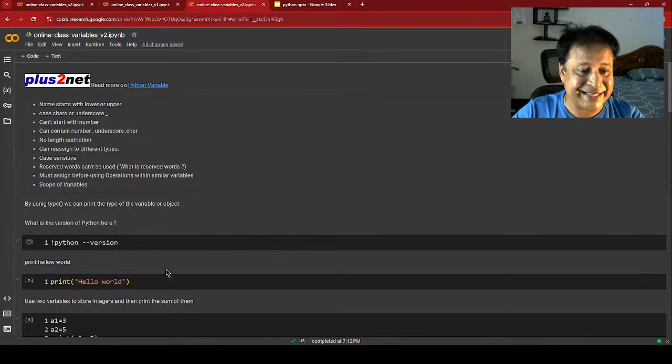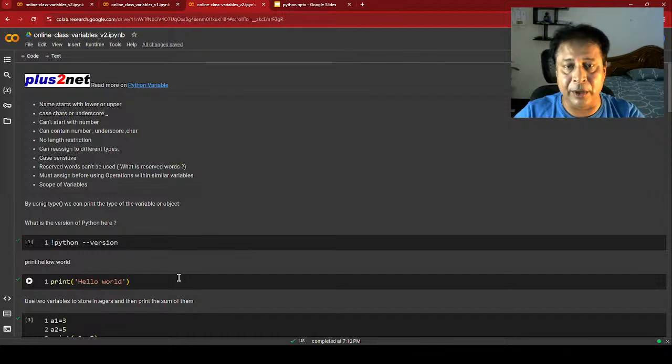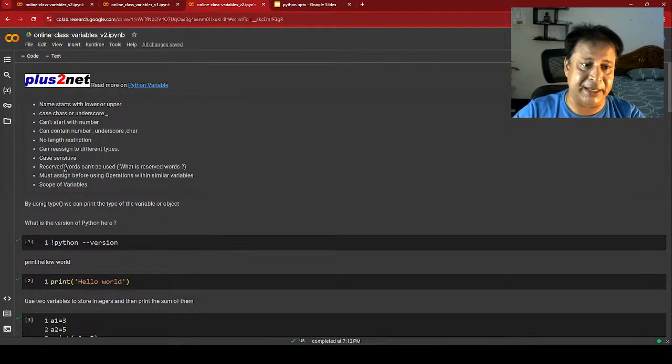Basically you can adjust. We will see all those rules apply. If you violate the rule, what are the error messages, that also we'll see. But mostly you just understand that for a variable, there is no length restriction, but it is case sensitive, and it must start with a character or an underscore, but it can't start with a number. Inside the variable I can put characters, uppercase or lowercase, and use the underscore. Certain things like reserved words cannot be used. We'll see that. Then must assign before using, it's an obvious thing. Can contain numbers, underscore or chars. Can't start with a number.